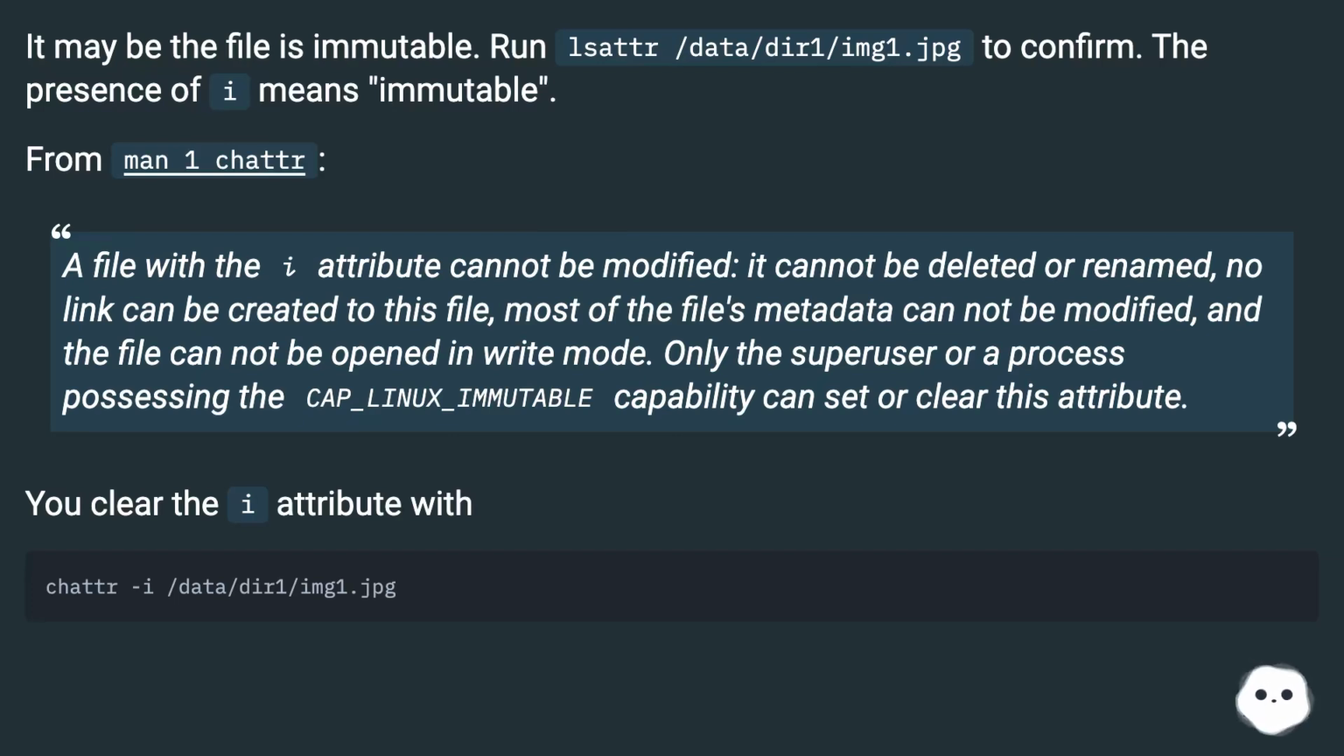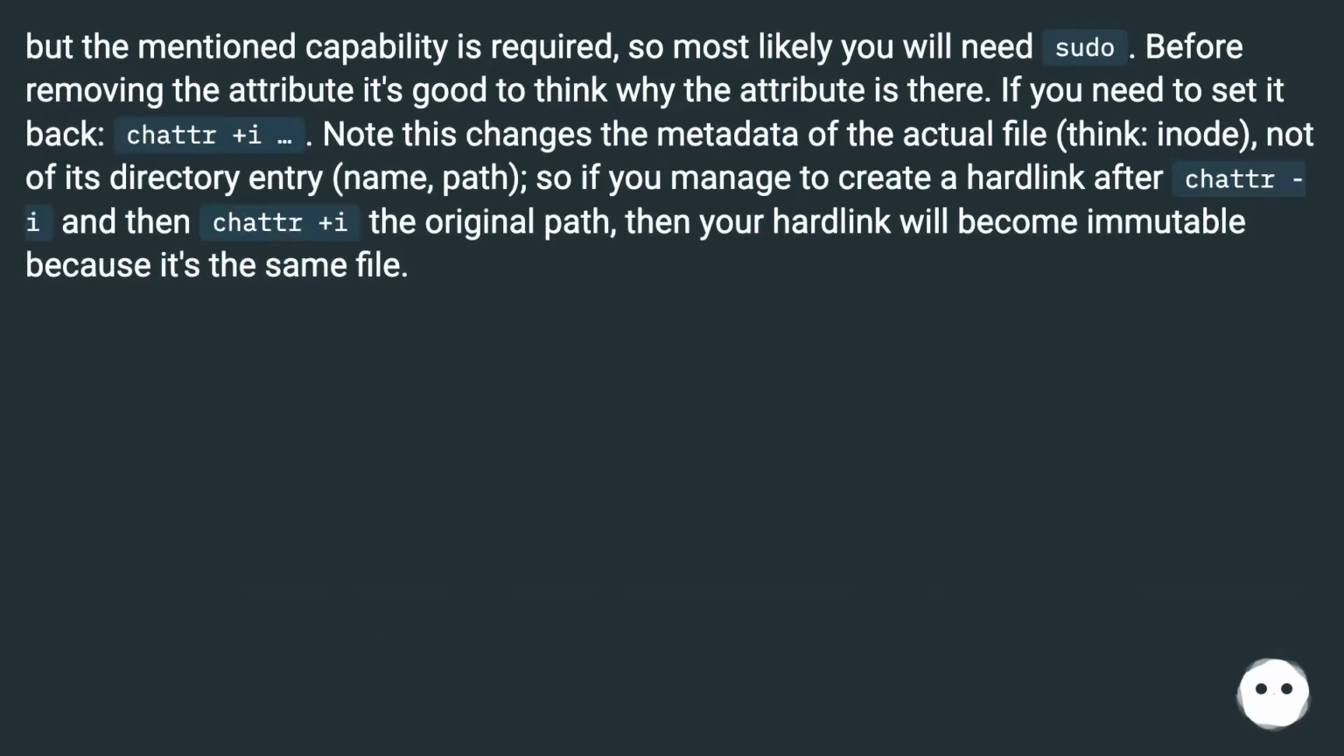You clear the i attribute with chattr -i. But the mentioned capability is required, so most likely you will need sudo. Before removing the attribute, it's good to think why the attribute is there. If you need to set it back, chattr +i.